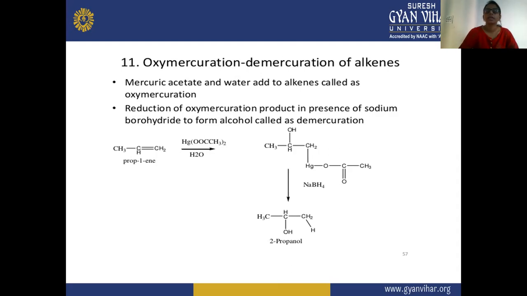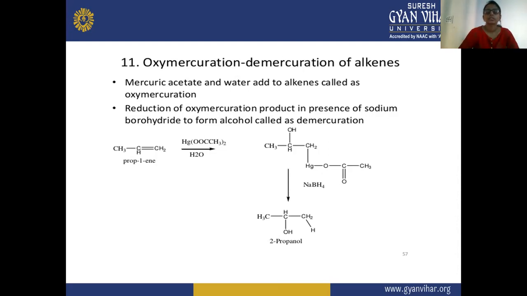Means if mercuric acetate and water is adding to the alkene, then this is known as oxymercuration, and when there is a reduction in this oxymercuration, then that reaction is known as demercuration.